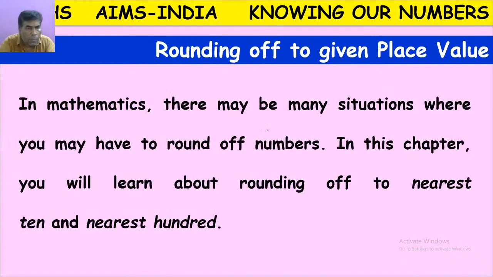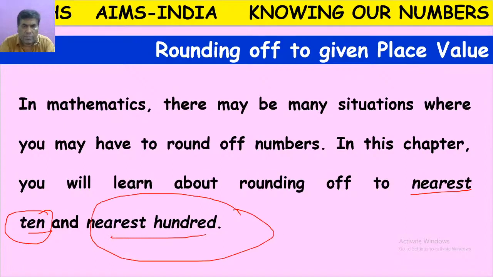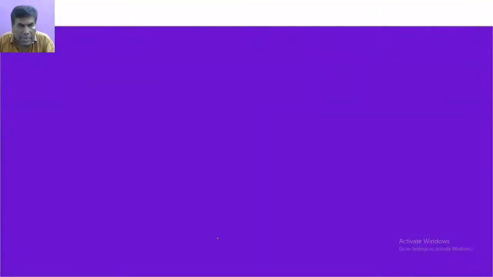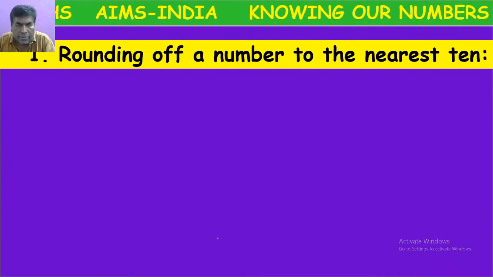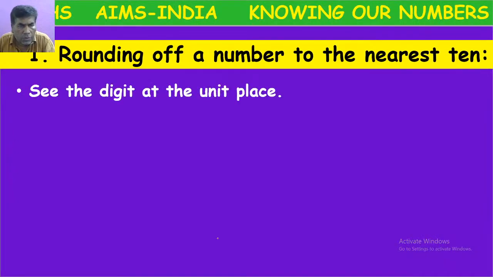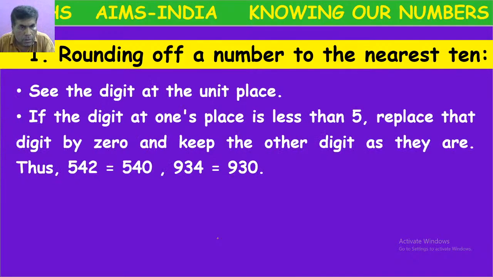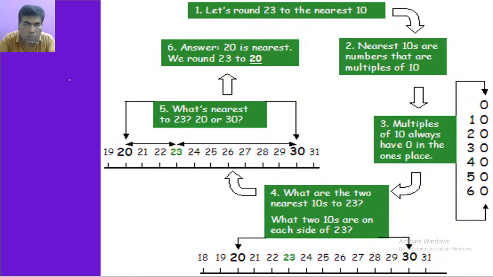Rounding off will be done to the nearest 10 or nearest 100. So here, we are rounding off to the nearest 10. Let's see the next slide. Through this slide you can understand better.